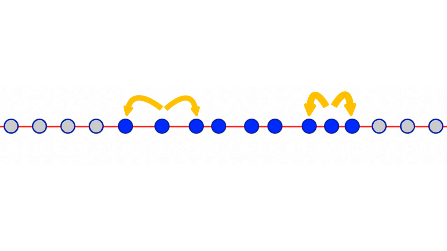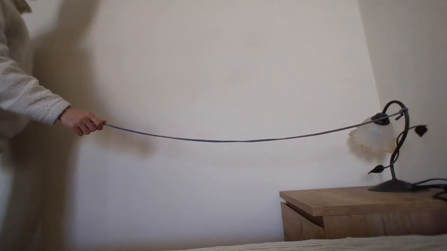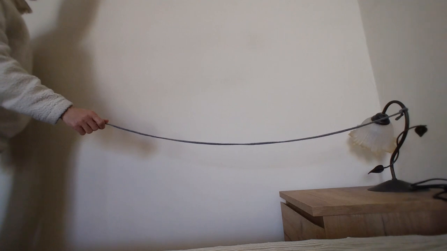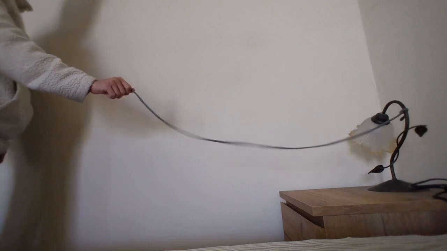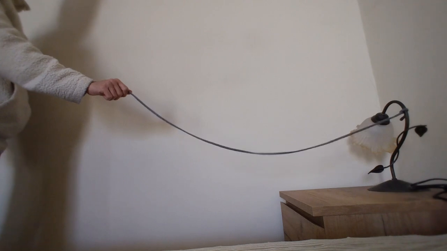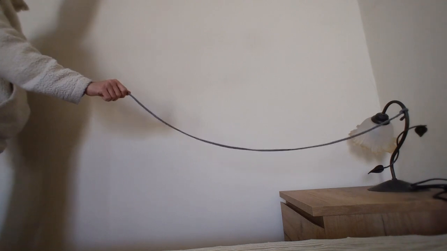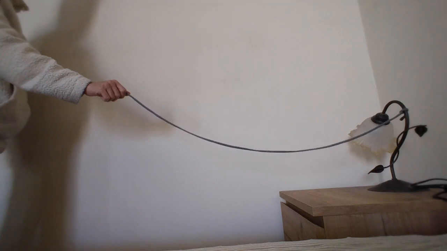Now that we know what entropy is and why it increases with time, the question that remains is, how is this relevant to the real world? In fact, if we examine a real-world system, we see that it behaves a bit differently from the simulation. Take this drawstring, for example. At first, it behaves just like the marbles in the simulation. The energy travels down the string until it reaches the end, after which it moves back towards my hand. Also, just like the simulation, the energy spreads out across the entire string. However, notice that the string eventually stops moving, whereas the marbles in the simulation keep moving indefinitely.